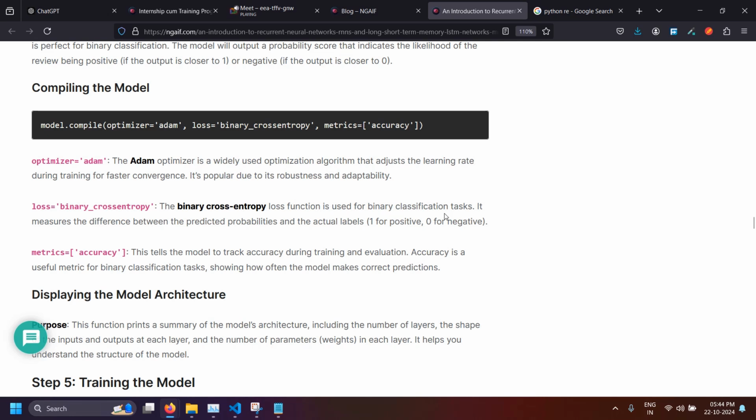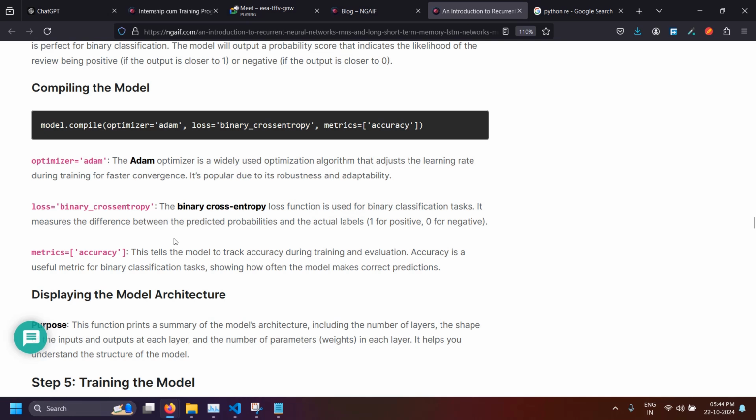So why are we using this again and again? Most of the tasks were classification tasks, as you remember. So this is a binary classification task. It measures the difference between the predicted probabilities and the actual labels. That is, what the model thought it should be, and what the final output or actual label should be. This is what it means. So we will calculate the loss and see the metrics.